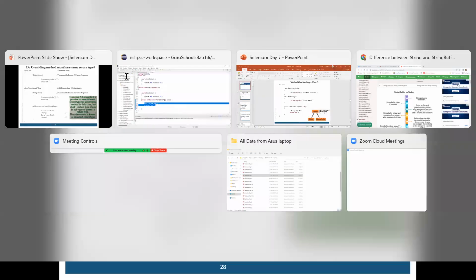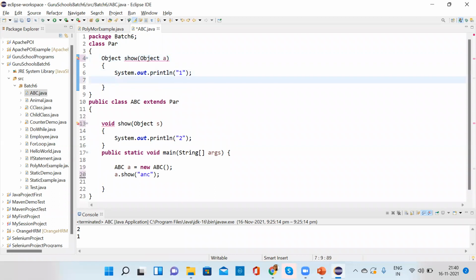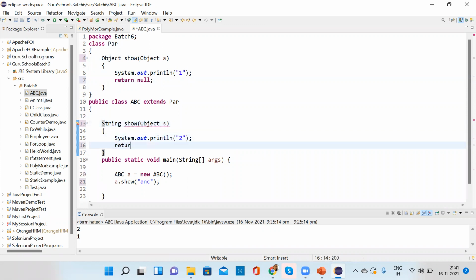See, for example, if the return type of the parent class is Object, and this is String, this will allow you.